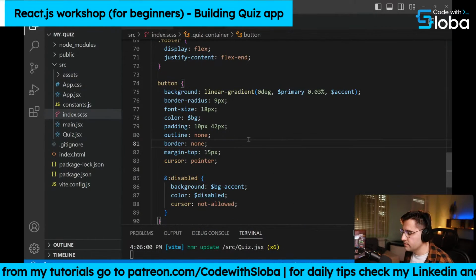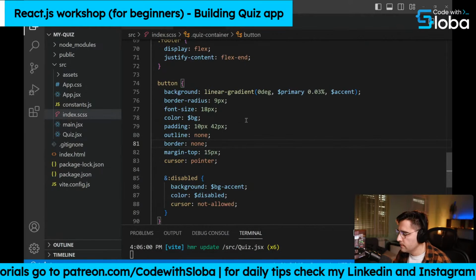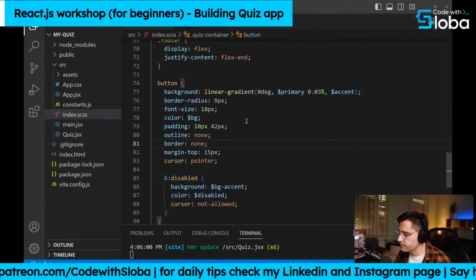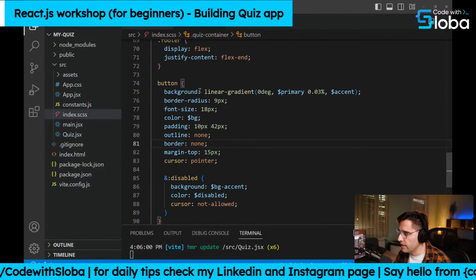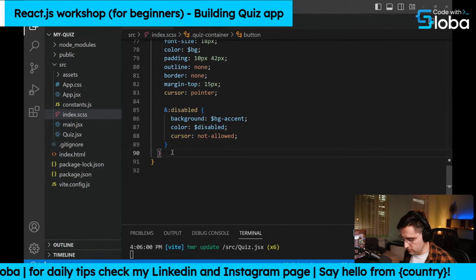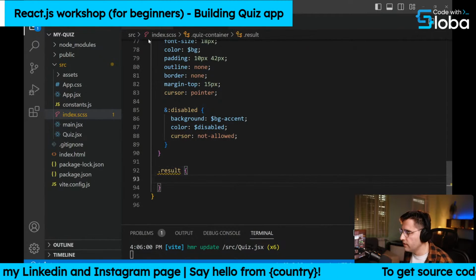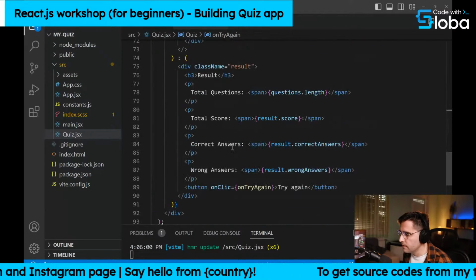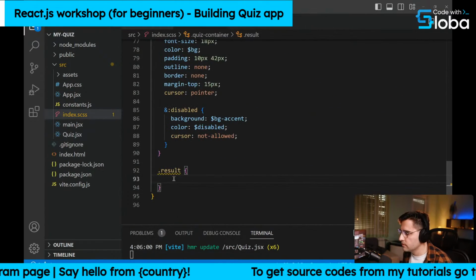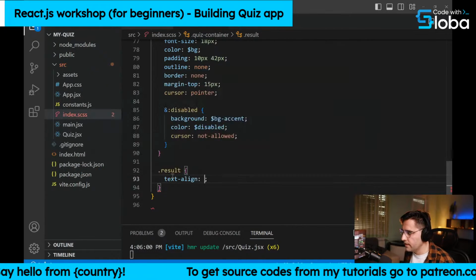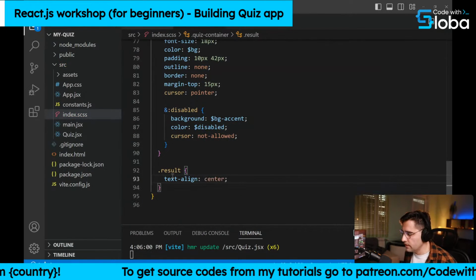So let's add some CSS as well to it. Let's see what we can apply. So we can center everything, all the text that we have in the middle. So let's target the result. I think that we named it result. Let me just see. Result, yes. And let's text align it to center, like so.